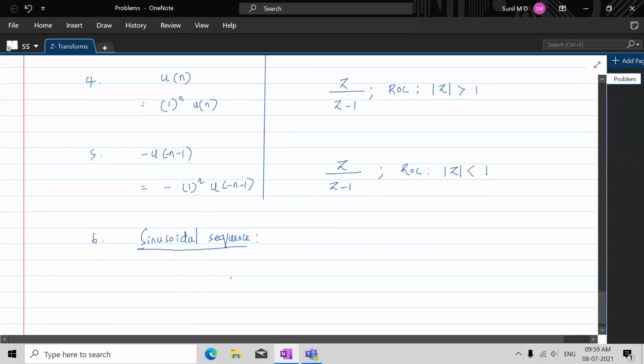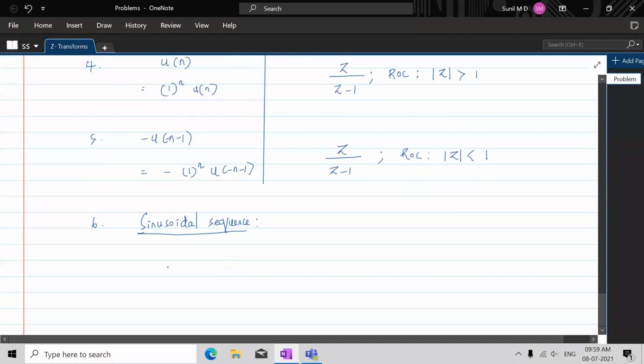What is that sequence given as? Under that we have two: we can have sine and we can have cos. So it's x of n equal to sine omega naught n, see the omega that we have taken here, multiplied by u of n. So this is the sinusoidal sequence that we have to consider.